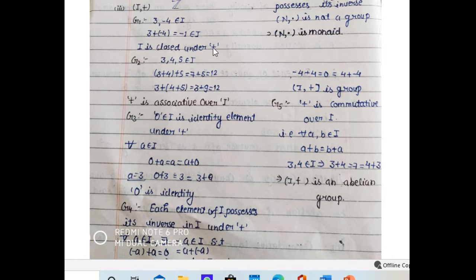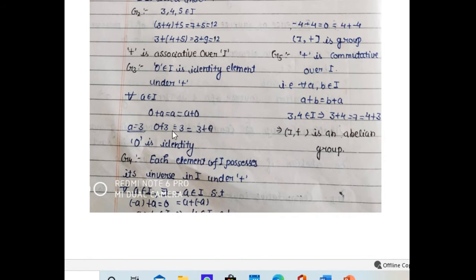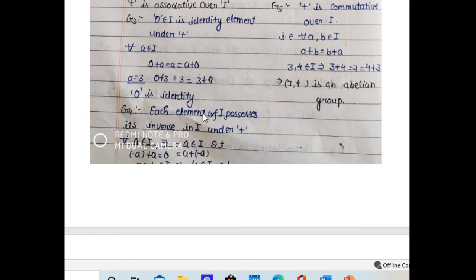So I is closed under addition. Similarly, we can easily see that addition is associative with the elements of integers. 0 is also in integers, so it is an identity element. So 0 is also there, and for each element of I, the additive inverse is possessed.